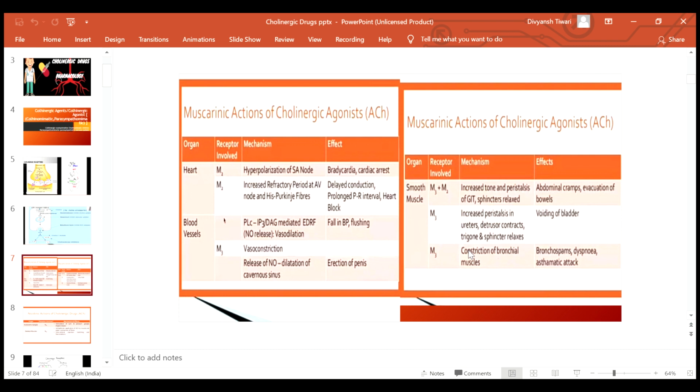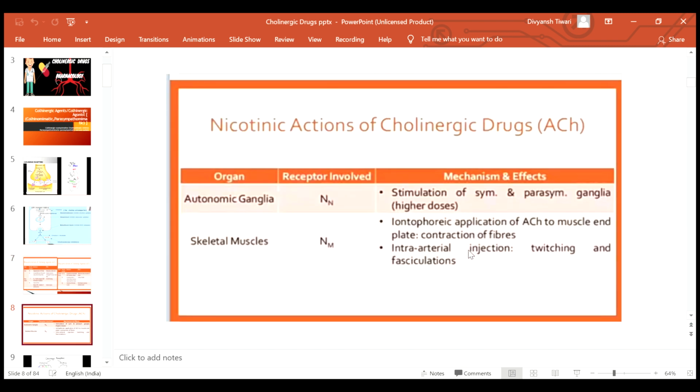M2 and M3 receptors are present in the smooth muscles. There it increases the tone and peristalsis of the GI tract which leads to the evacuation of bowels. M3 receptors are present in the detrusor muscle and trigone. They cause relaxation of the sphincter and it helps in the voiding of the bladder, that is urination. M3 is present in the bronchial muscle and it causes bronchospasm, dyspnea and asthmatic attack.